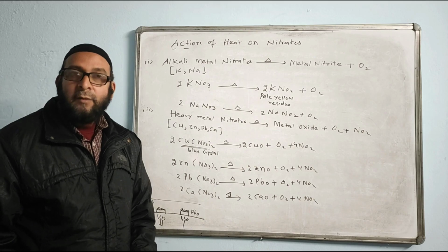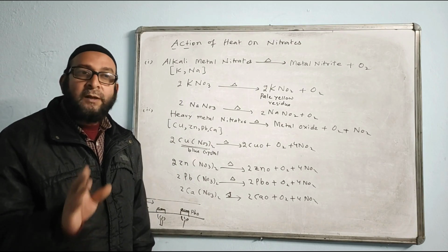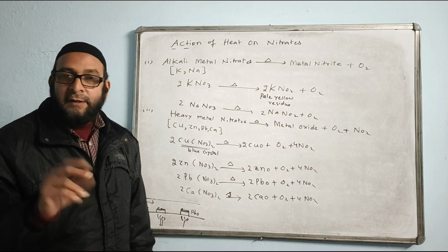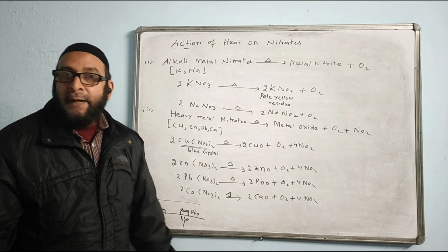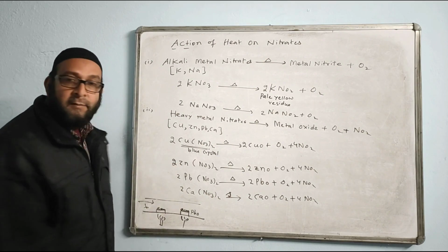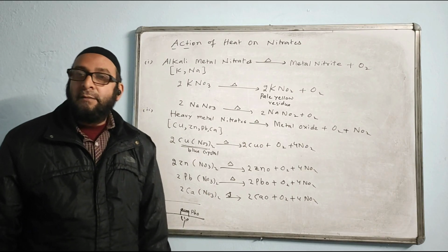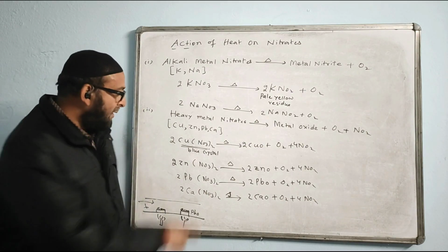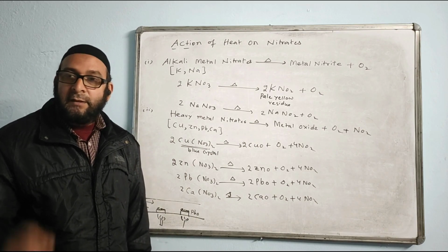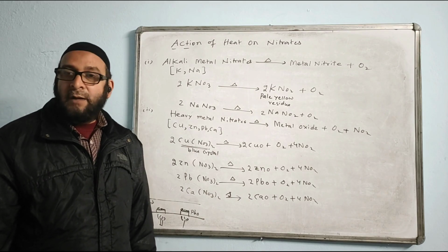Is that clear? If a question comes like this: a metal nitrate is heated and it forms a yellow solid when it is hot and which changes to white when it is cold. Name the metal present in the solid. Zinc. And name the anion present in the salt. Anion is the negative part. What is the anion present? Nitrate. The anion present is NO3, that is nitrates. So different ways are there to ask the question.